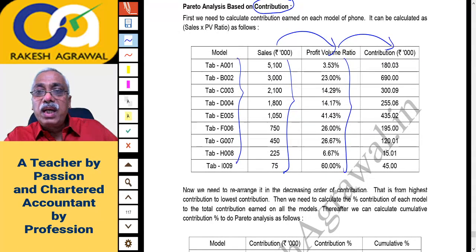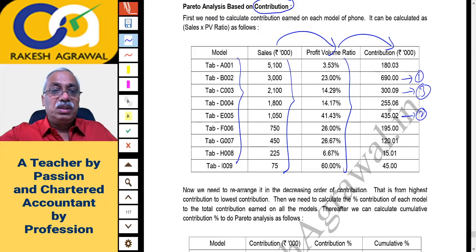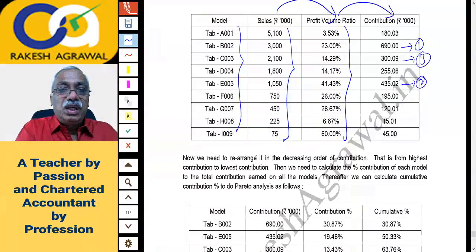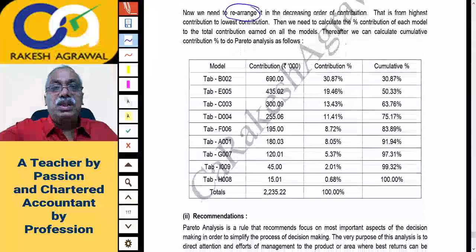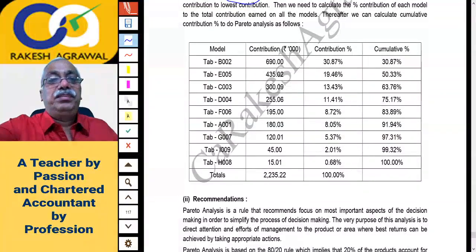You will notice the highest contribution is this, so this will go at the top and have first rank. Second highest is, I think, this, so this will go to second place. Third highest will be, I think, 300.09, and so on. So you have to rearrange them in decreasing order. This has been rearranged.